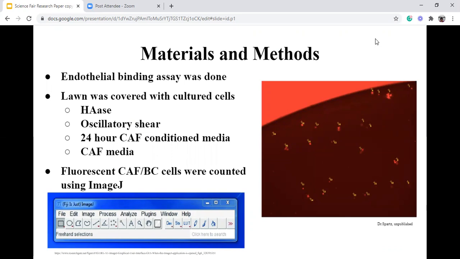My main project consisted of differentiating the endothelial and the CAF-BC cells and counting the different fluorescent cells using the ImageJ app. Shown in the image to the right, I used the ImageJ toolbar from the Fiji app to keep track of the cells. In each experiment, the cells were treated with different specific proteins and media.